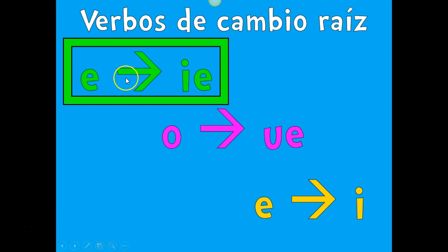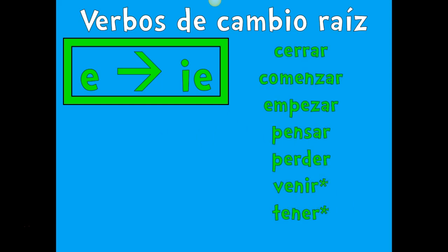There are verbs where we take the E in a verb and change it to IE in the stem of the verb. There are verbs where we take the O and change it to UE. And then there are verbs where we have an E and change it to an I. The reason they're called boot verbs is because we don't make these changes in every part of the verb chart, which I'll go over here in a moment.